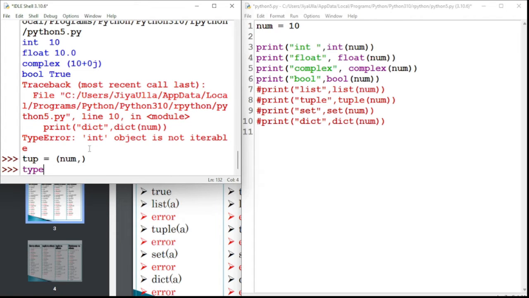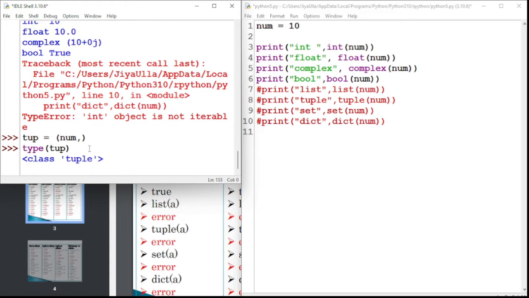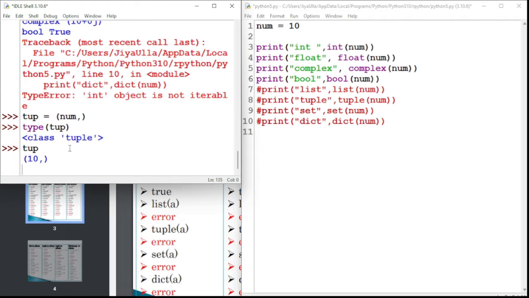Let's say type of tup. Yes, we have converted. No, type of tup is tuple. But if I say what tup holds, it has the 10. This is how we convert an integer number into a tuple.